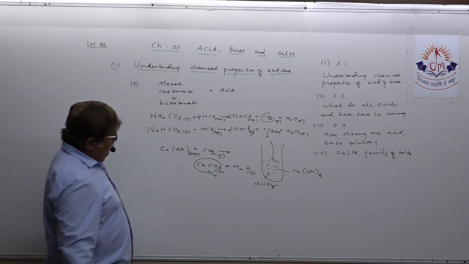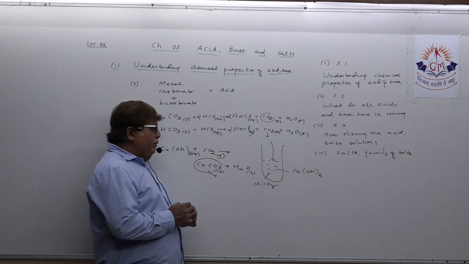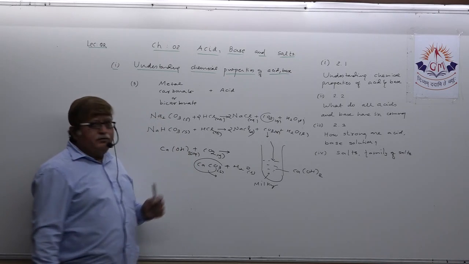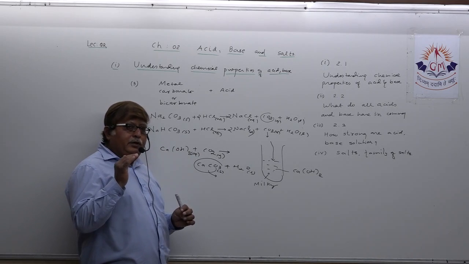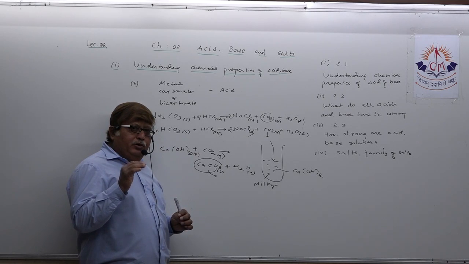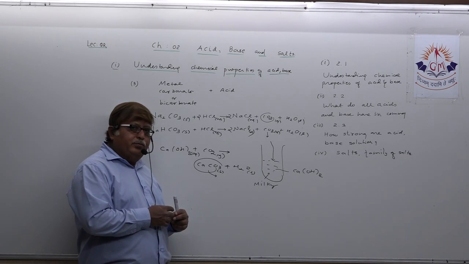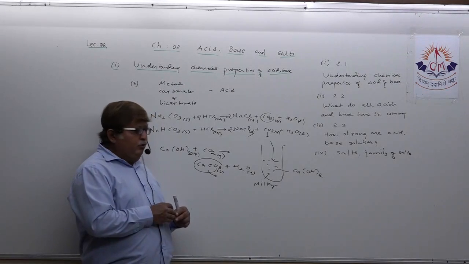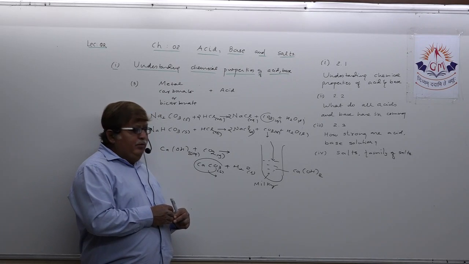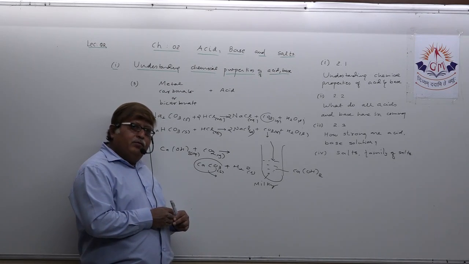So what you need to remember is that whenever a reaction takes place between metal carbonate or metal bicarbonate and acid, the products which are produced are three: salt, carbon dioxide and water.